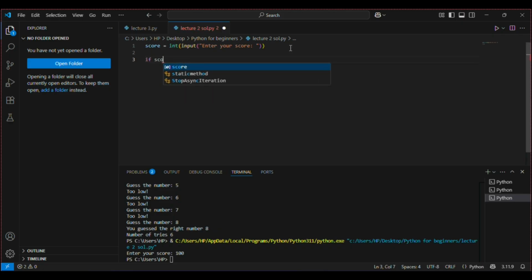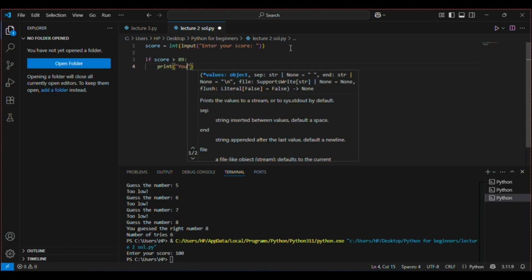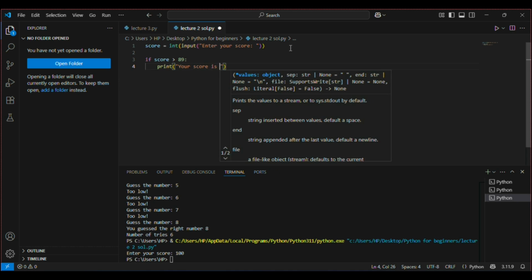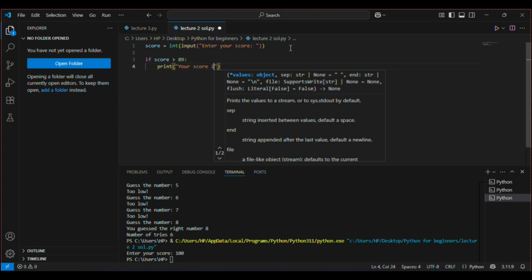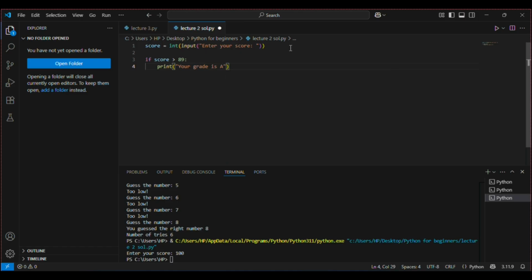Let's say if score is greater than 89, because it will then be 90 to 100, we'll say print your grade is A. Similarly, if the score is greater than 79, we'll say print